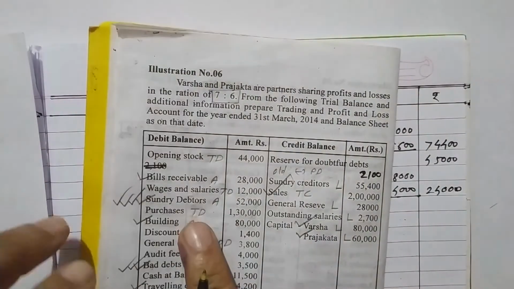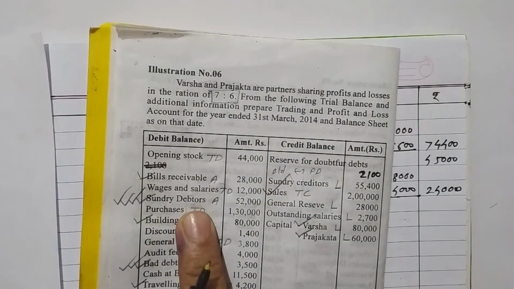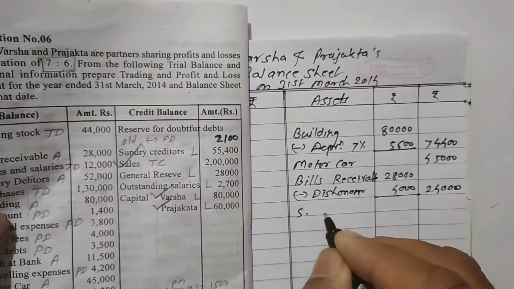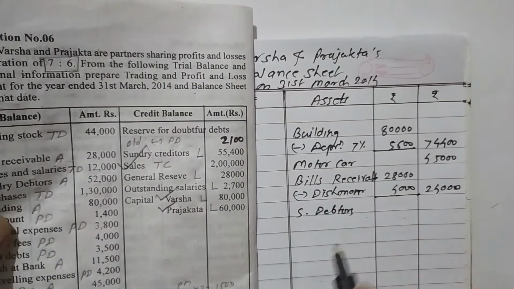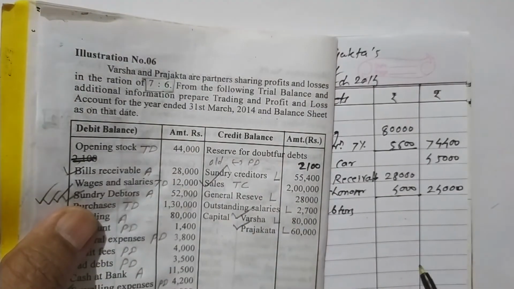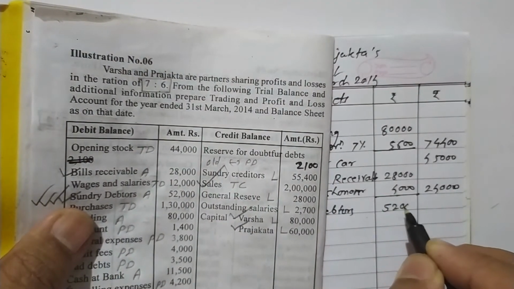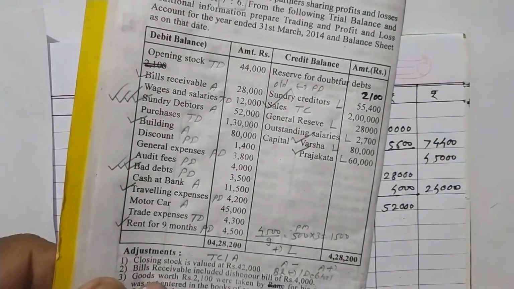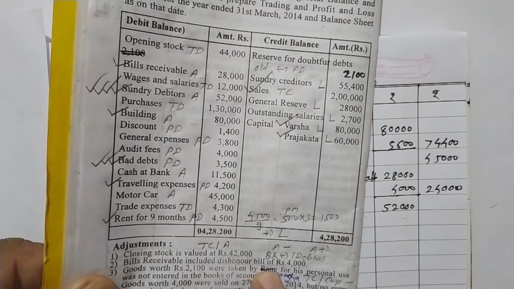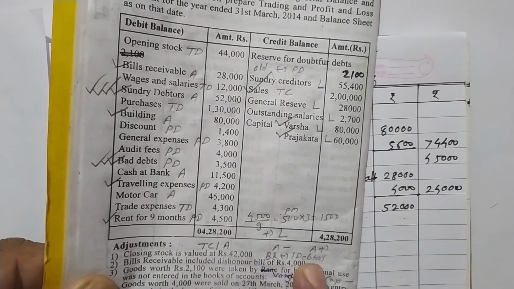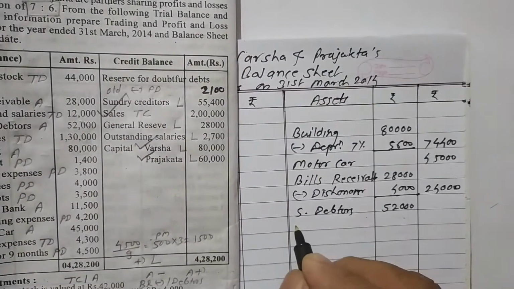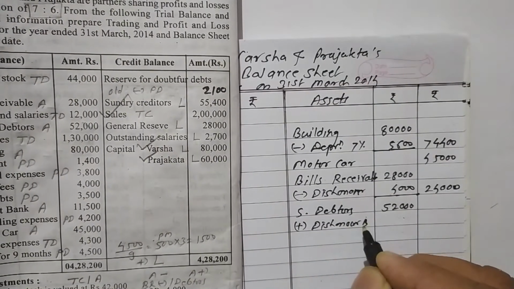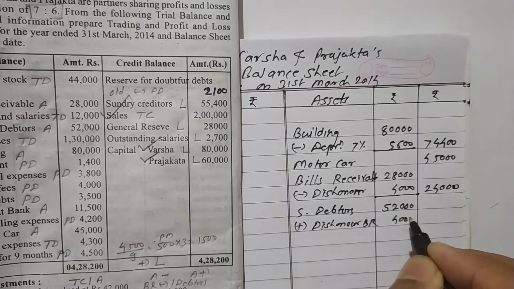Again we find the other assets. Sundry debtors is an asset. We write sundry debtors, amount 52,000. There are 4 adjustments, and we find them one by one. Second adjustment, bills receivable include dishonored bill. We subtract it from BR and add it in debtors: add dishonored bill rupees 4,000.